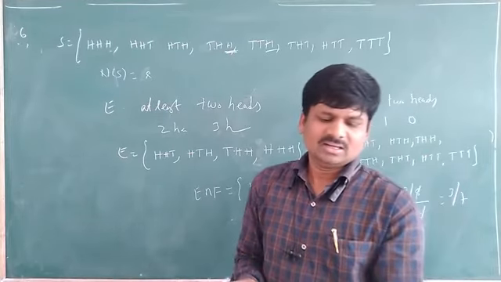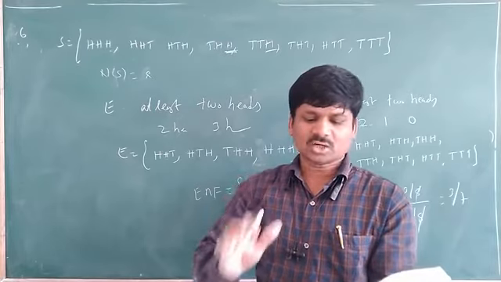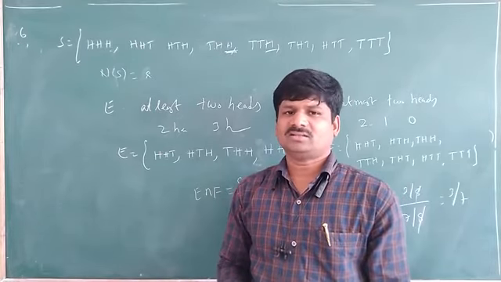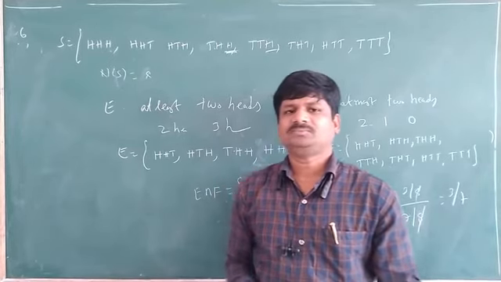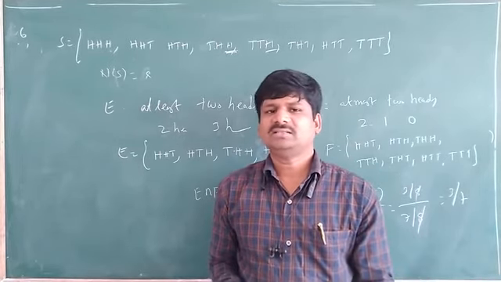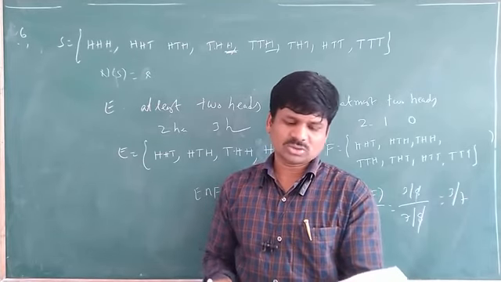Here also E and F are given. First write: 2 coins are tossed once. So what is the sample space? Sample space means HH, HT, TH, TT. 4 only we will get. From that you can solve this question number 7.